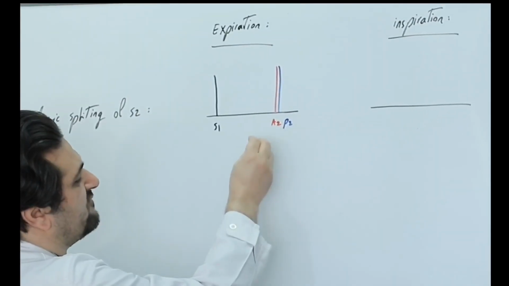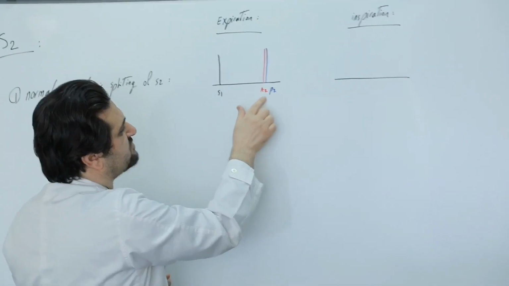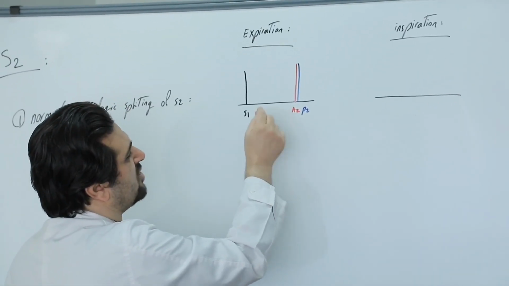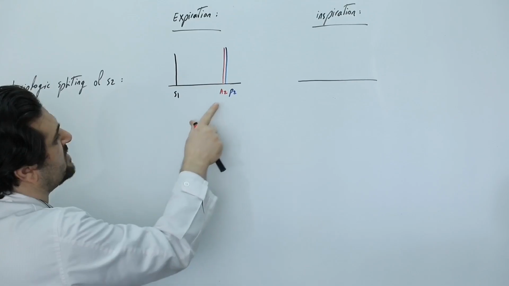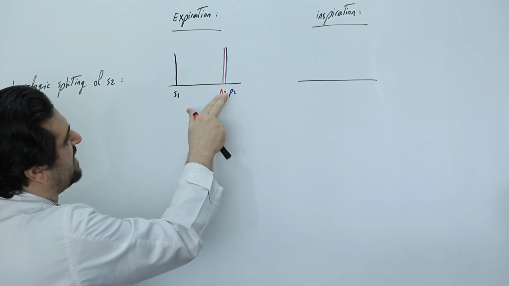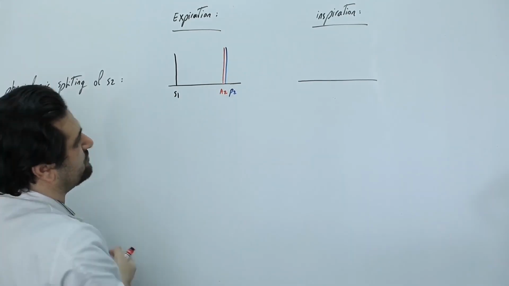The second heart sound, or S2, has two components, A2 and P2. But these two occur so close together that we usually hear them as a single sound, and S2 is heard as one. In normal individuals, during expiration or breathing out, the second heart sound is heard as a single sound.